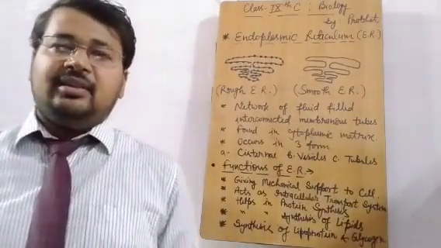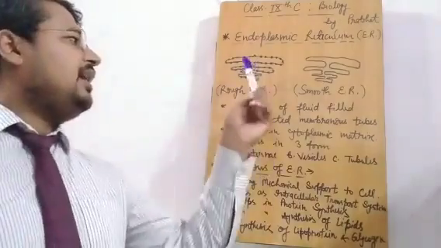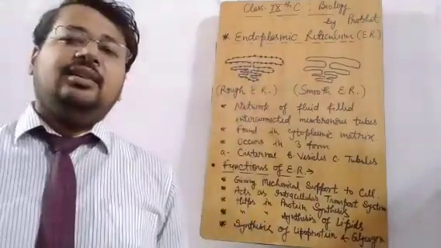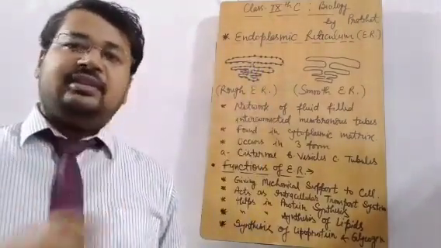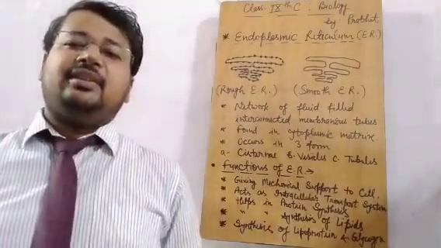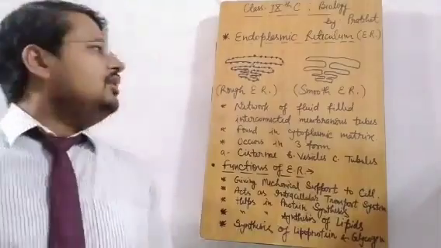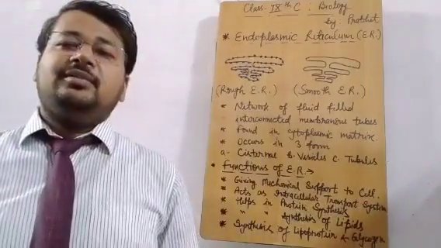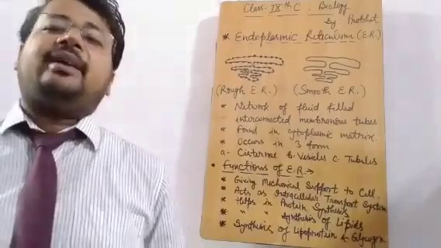Synthesis of lipids is also taking place when ribosome is not present in the endoplasmic reticulum. Then protein synthesis is not taking place. As you know that protein synthesis mainly takes place in the pancreas and liver cells. So the rough endoplasmic reticulum is mainly found inside liver and pancreas.